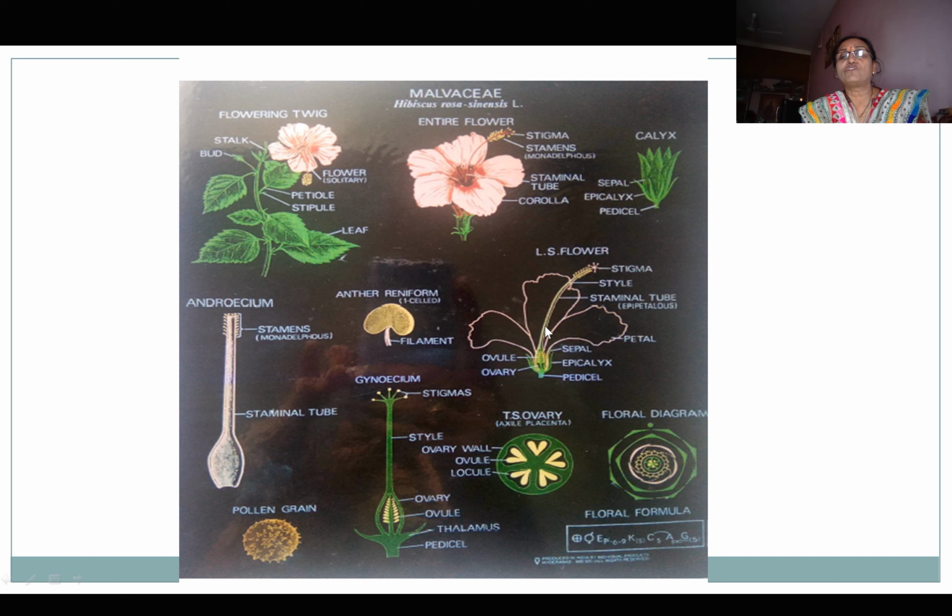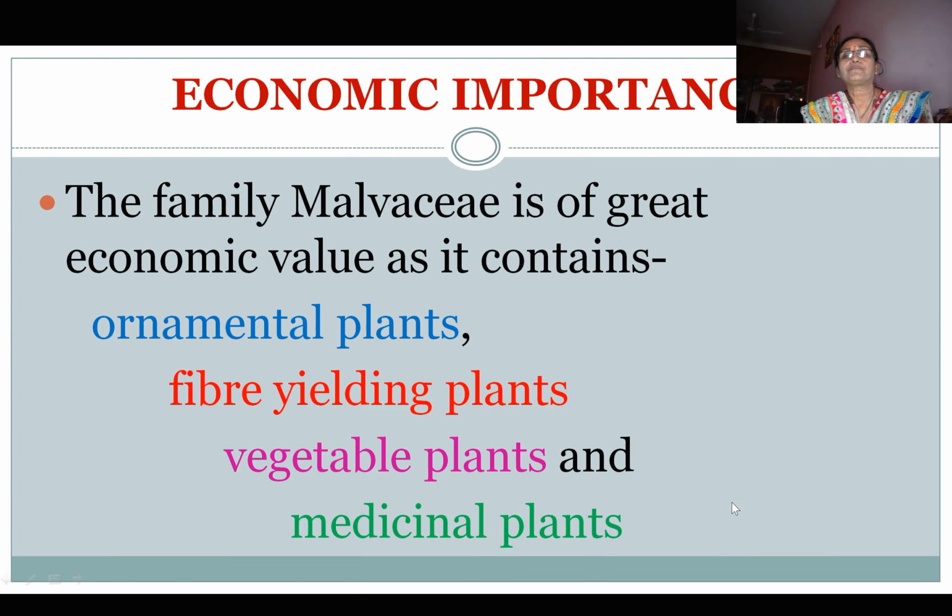It is LS of flower showing pedicel, epicalyx, then sepals, petals, staminal tube, then ovary, ovule, style, stigma. This is single pollen grain and it is LS of gynoecium showing pedicel, thalamus, ovule, then ovary. Inside the ovary there are many ovules showing axile placentation. This is TS of ovary. It is floral diagram and this is floral formula of this family.